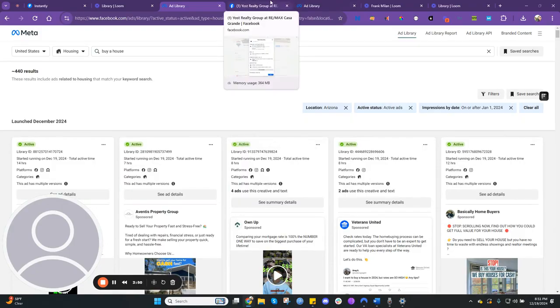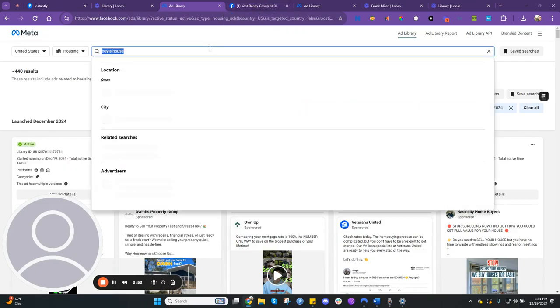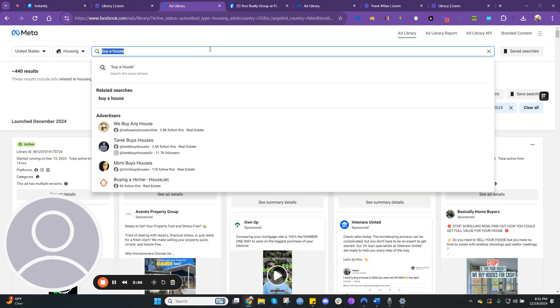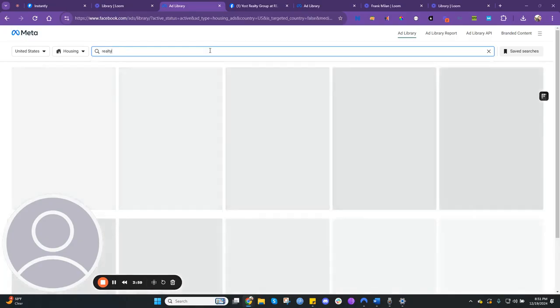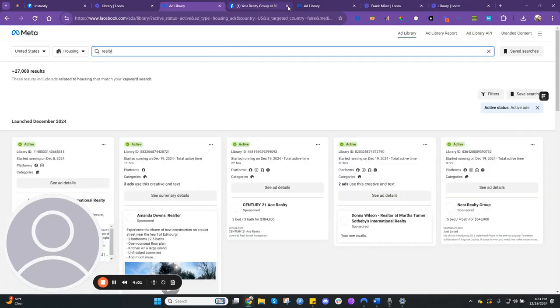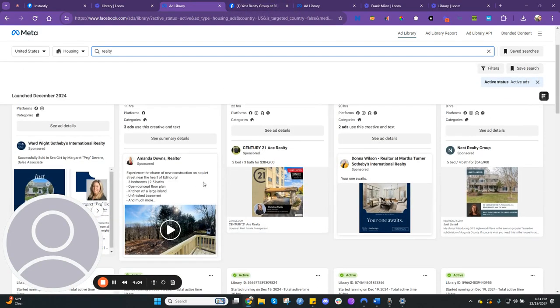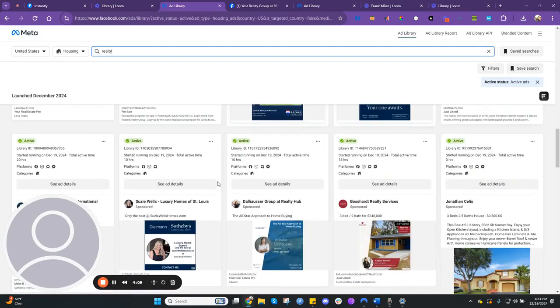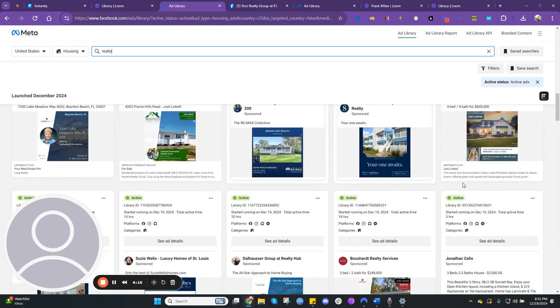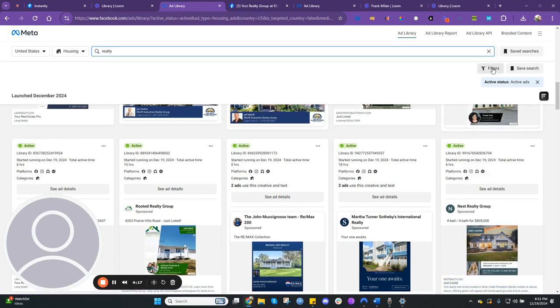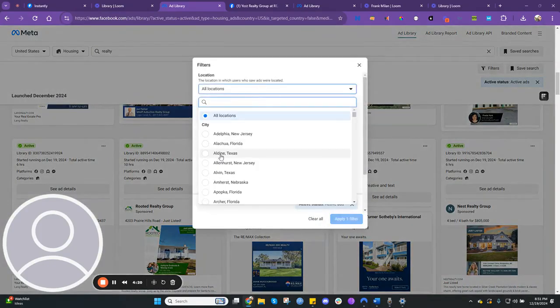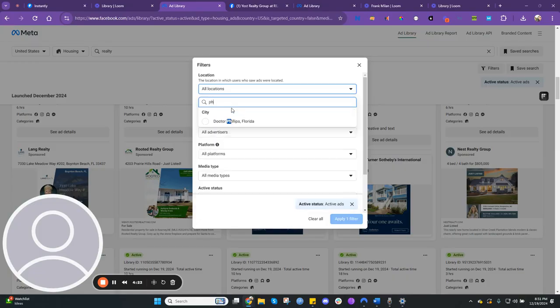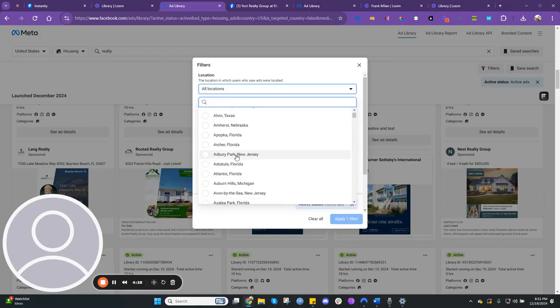Let's say you know that real estate agent's name. I don't know, let's type in realty, since I know there are many. Here you go. That way you don't find wholesalers and investors. So here's a lot of realty companies. For example, luxury homes. Is this in Arizona? Give me a second, let me make sure. I didn't choose Phoenix. Let's go to Phoenix. Why is it not letting me?